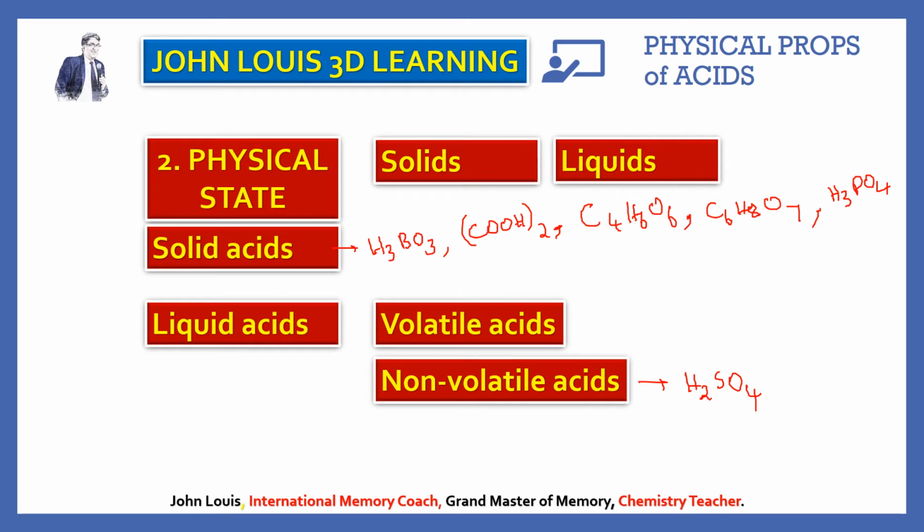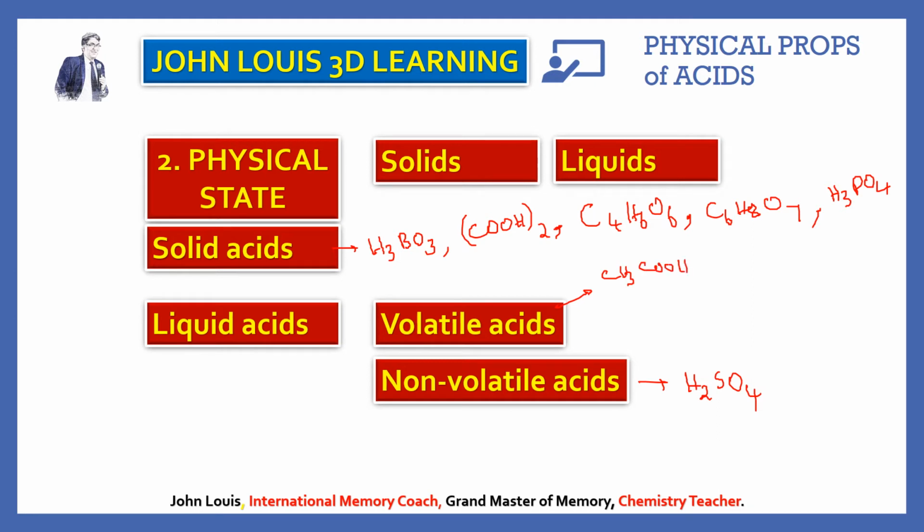What are the volatile acids? They can be evaporated. Some evaporate on mild heating, some need strong heating, and some need boiling also. The temperature may vary, but they are all volatile. When they are heated, they change from liquid state to vapor state. That is what is known as volatile. Some examples for volatile: acetic acid.